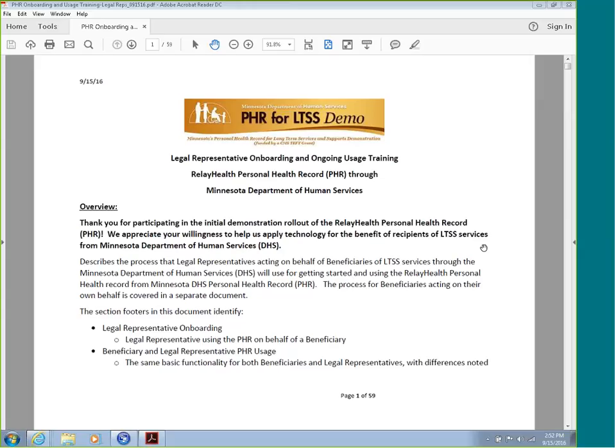So we will do two sections of training today. First is for onboarding and registration of legal representatives using the PHR on behalf of a beneficiary. And second, ongoing usage of the personal health record for beneficiaries and legal representatives. The same basic functionality applies to both beneficiaries and legal representatives, with differences noted where appropriate.